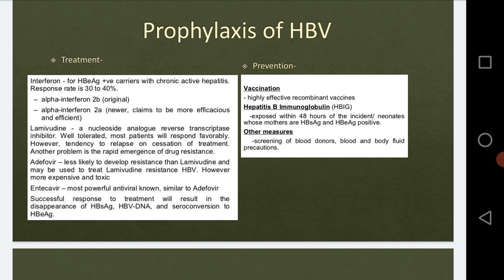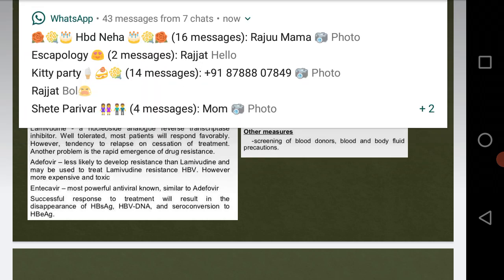Then we have the combined immunization, as we have discussed the recombinant vaccines, right? So these are also very effective vaccines. Then the other measures by which we can prevent this infection, which are they?